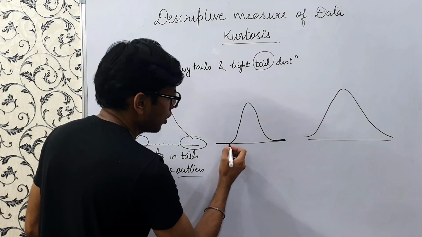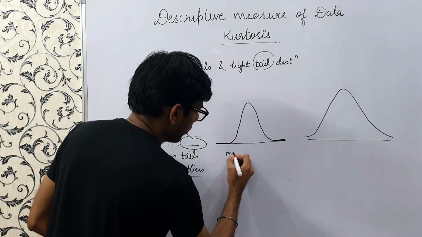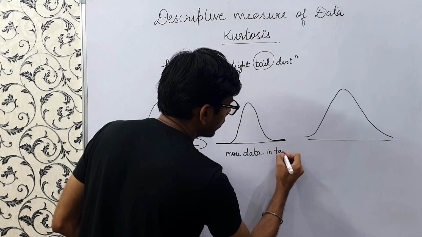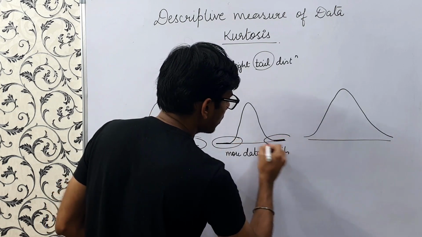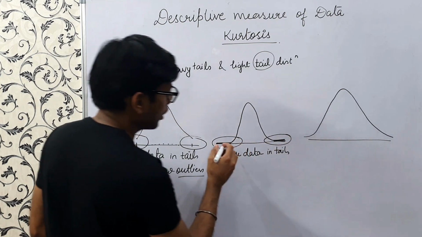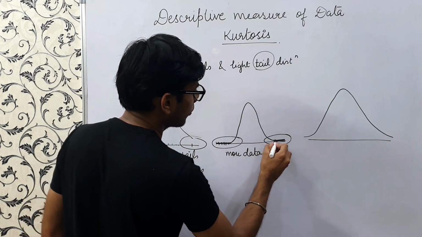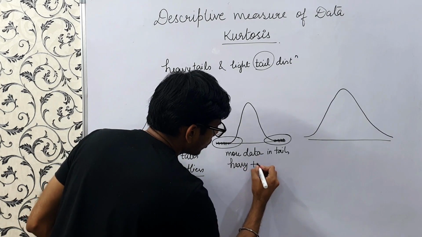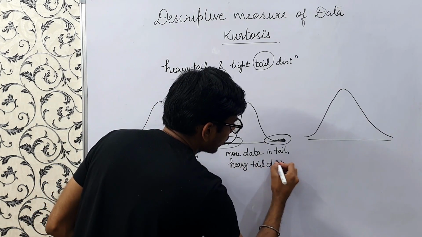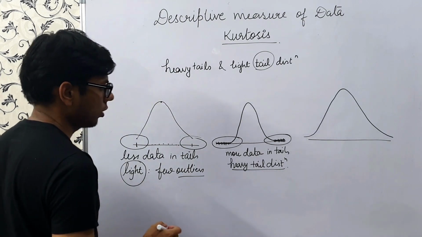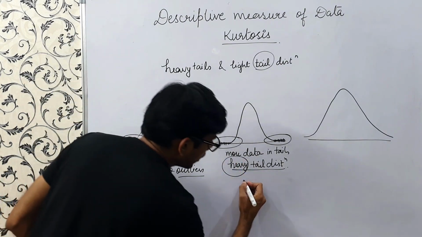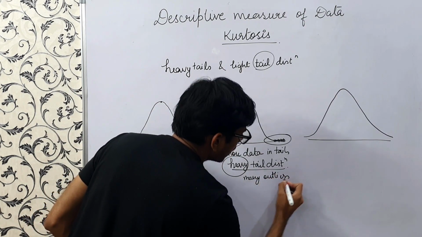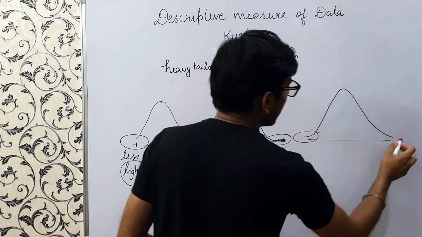Now comes here. Here there is more data in the tail. This part is the tail. If you see, there are a lot of outlier values that sit here. So this is a heavy tail distribution, and there are many outliers sitting here.